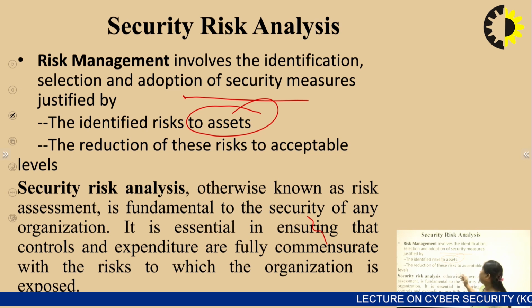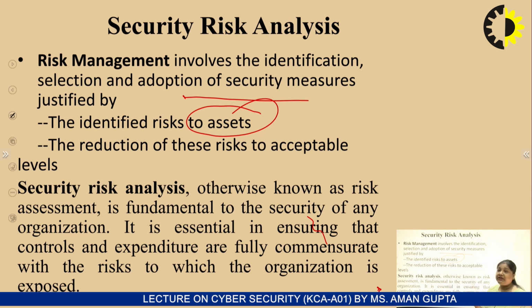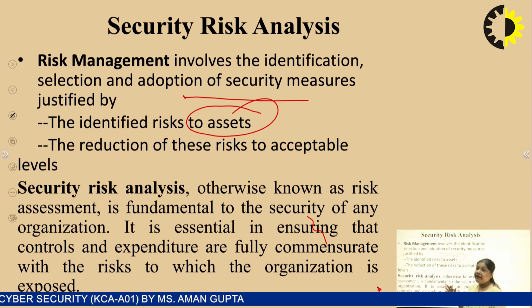The reduction of these risks to acceptable levels means first finding out how much risk there is in the system, and by using risk management, it can be reduced to the extent that it may not affect your software.